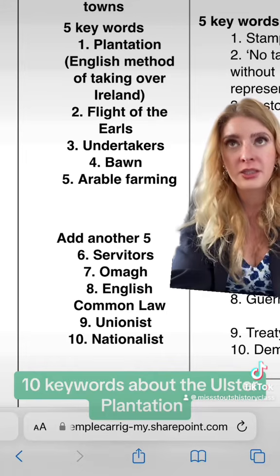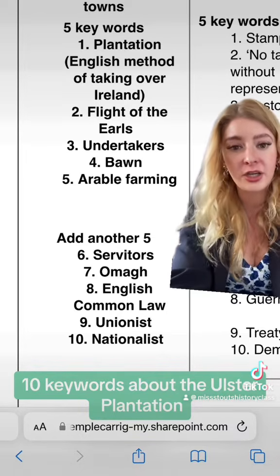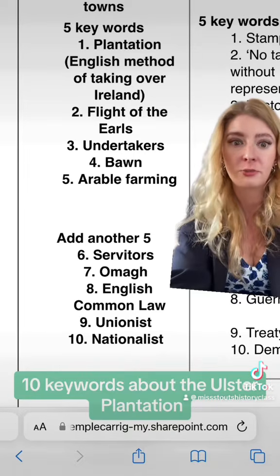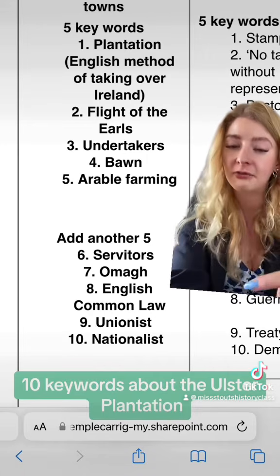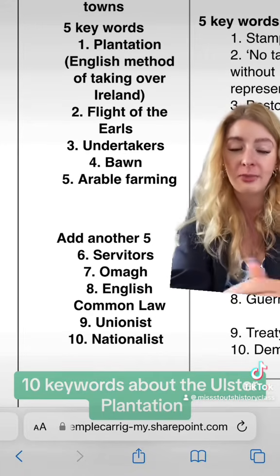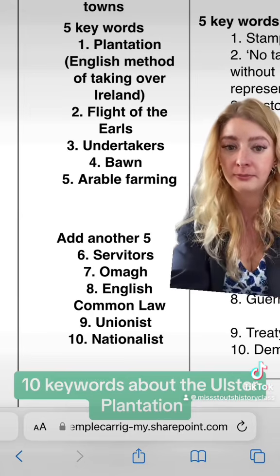A unionist is someone who sees themselves primarily as being British. A nationalist is someone who sees themselves primarily as being Irish. Now, these two words will mean slightly different things depending on the topic, depending on the time period. So that's just a very general overview of what they mean.